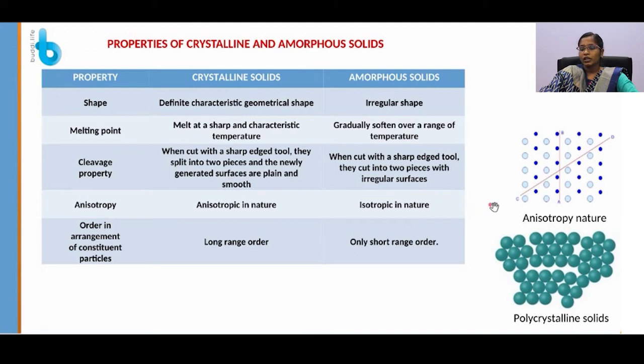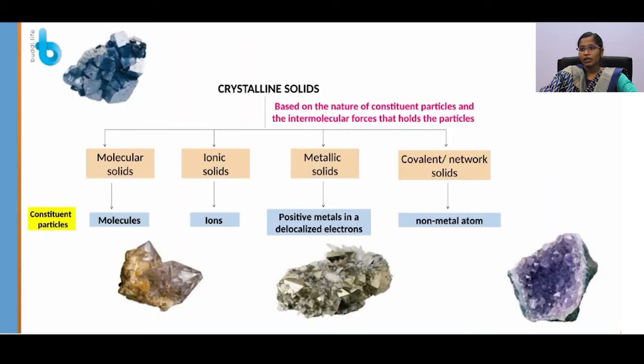Whereas amorphous solids are isotropic in nature because they do not possess any regular arrangement of atoms, so the physical properties are the same in all directions. Order of arrangement: crystalline solids possess long range order, whereas amorphous solids have short range order. Crystalline solids are known as true solids, whereas amorphous solids are known as pseudo solids because they have a tendency to flow.